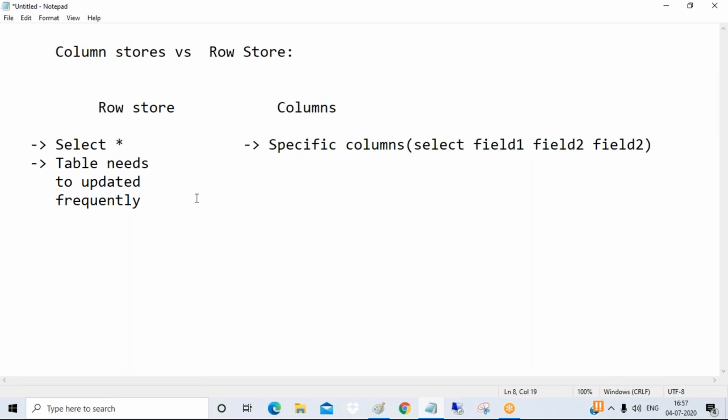Okay, and the next one, guys. If you want to read data frequently, column store is better. So for reading data frequently, prefer column store.